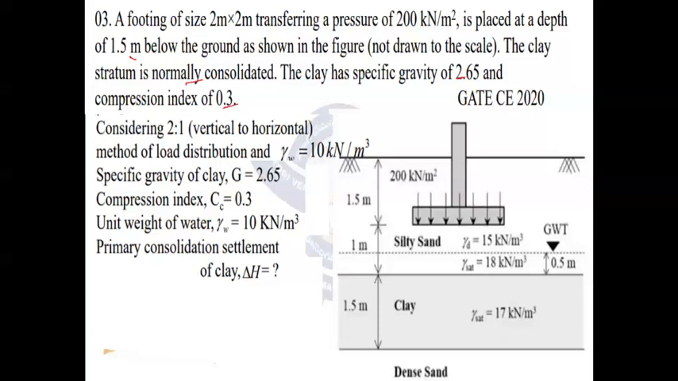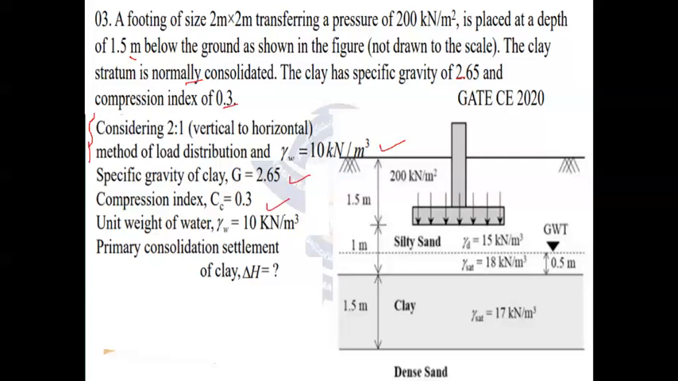So particularly in this problem, he has mentioned that considering 2:1 dispersion theory, 2 vertical is to 1 horizontal, for the load distribution, we have to calculate the value of delta sigma dash. Remaining parameters of the soil are, gamma W is equal to 10 kilonewton per meter cube, as you know. Then specific gravity is also given as 2.65, compression index is 0.3. All these parameters were given.